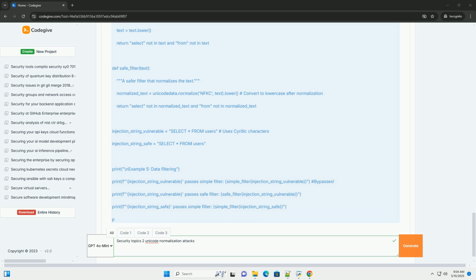Use existing libraries. Leverage established libraries for Unicode handling and normalization. These libraries are typically well tested and provide robust implementations of the Unicode standard. Examples include unicodedata in Python, java.text.Normalizer in Java, and the intl extension in PHP.